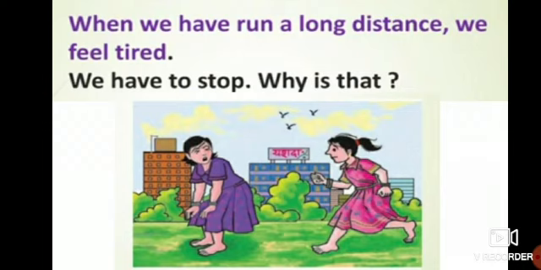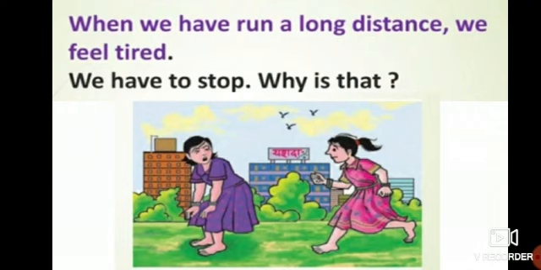Means when we run or walk for a while, after a particular period, we will feel a lot of tiredness. So we have to stop at a particular time when we feel tired. We can't keep on running or jumping.